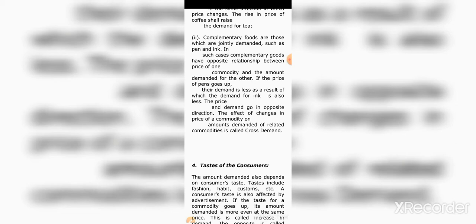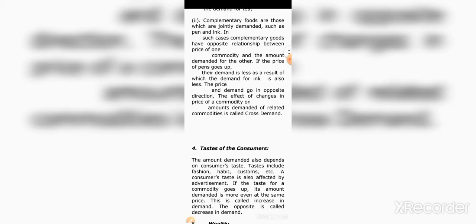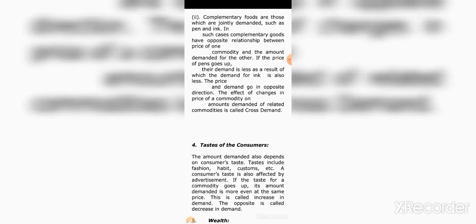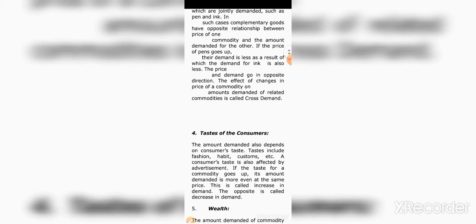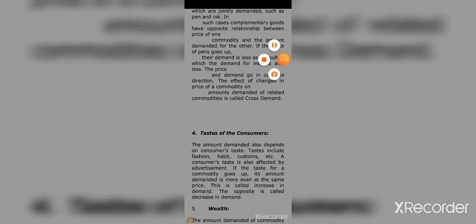If the price of pens goes up, their demand is less, as a result of which the demand for ink is also less. Price and demand go in opposite directions. The effect of a change in the price of a commodity on the amounts demanded of related commodities is called cross demand.